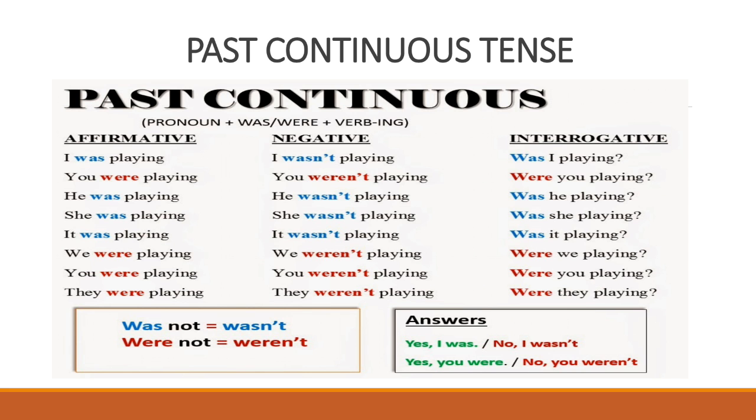Present participle means verb plus ing. In simple words, we can say was or were plus verb ing will form your helping verb plus main verb part.